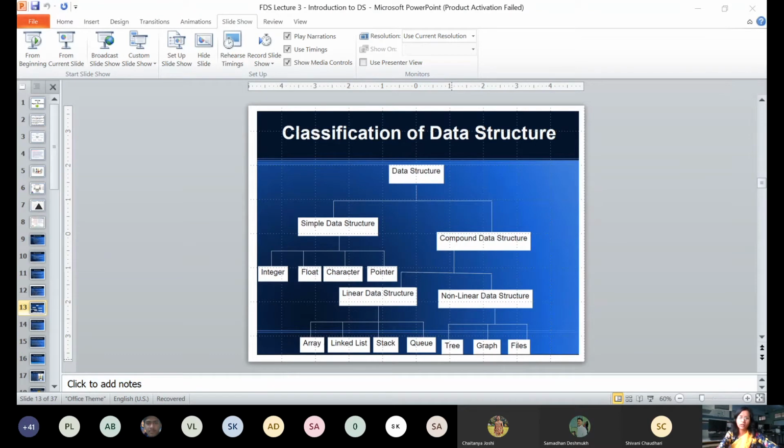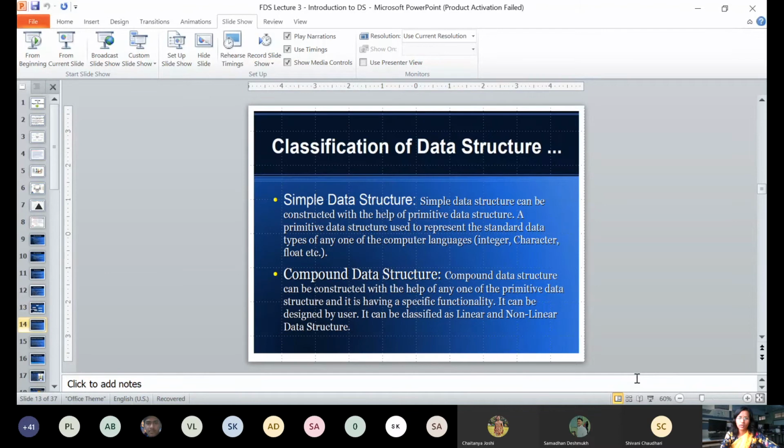Now moving to the next slide. This is a classification chart. Try to remember all these types of data structures because it is very important for you all. This is the classification. Should I repeat everything again? Simple data structures, which we have already discussed, are also called primitive data structures, right? And compound data structures are nothing but your non-primitive data structures.